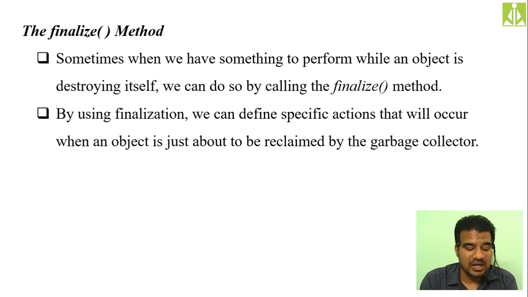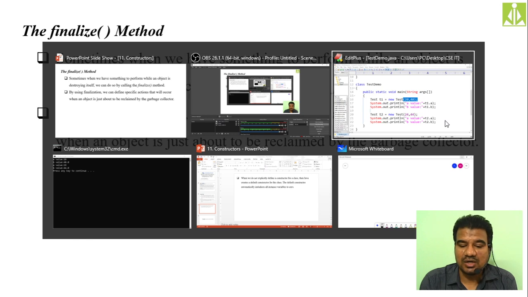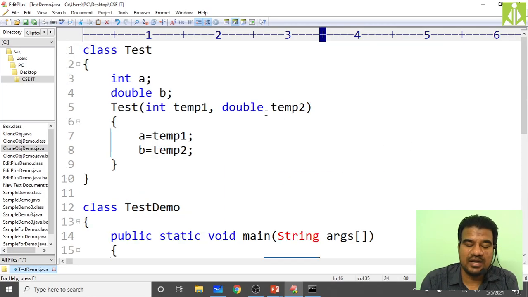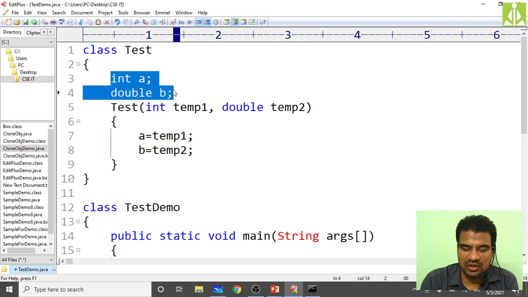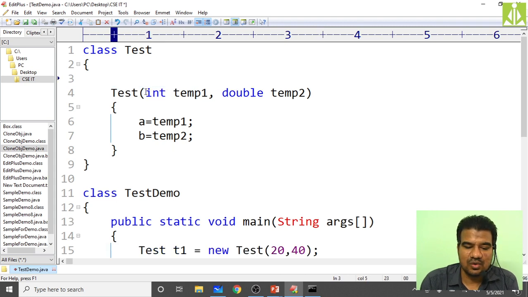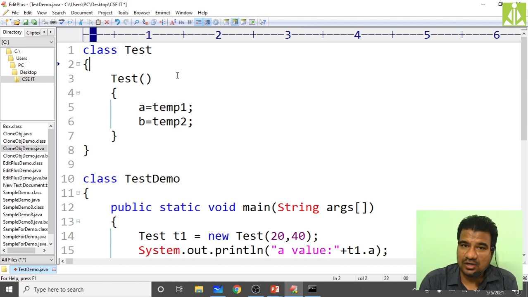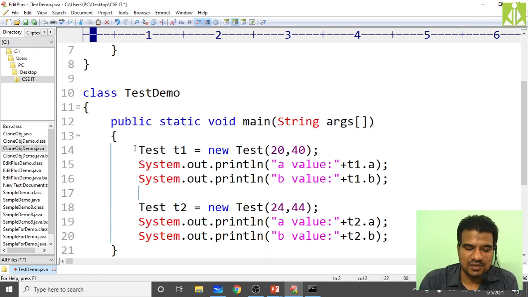To show this, let me shift my attention to Edit Plus. Over here I will take the example of the same class, but I will remove all these things. Here no parameterized constructor, because this will make things complicated. In the exam, to the point we have to discuss, don't go for unnecessary things. Don't make the program complex, which will make the examiner confused. Write to the point, and definitely you will get good marks. So remove all these things.